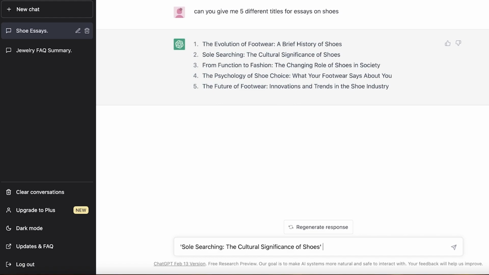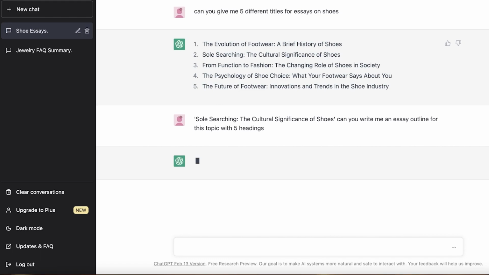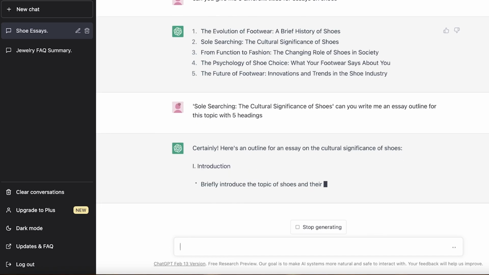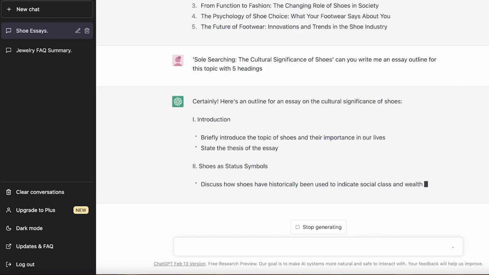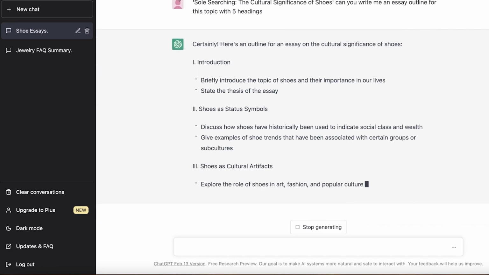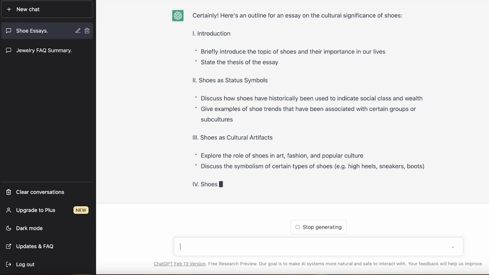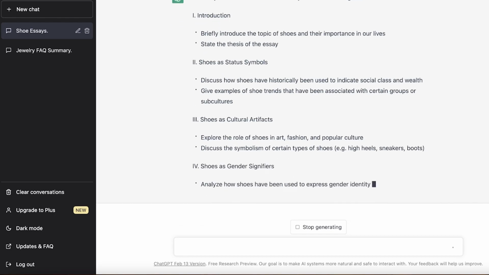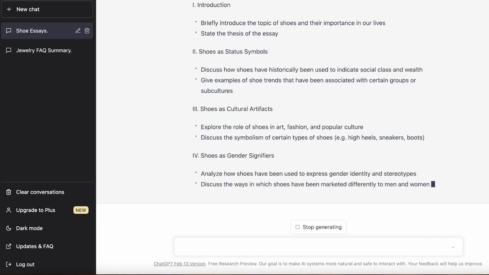So what I'm going to do is, can you write me an essay outline with 5 headings? So, can you write me an essay outline on this topic with 5 headings? Now it is going to start writing me the introduction, the second heading, and it's giving me some detail across each heading as well. And you can see it is just going to keep on adding as we go.